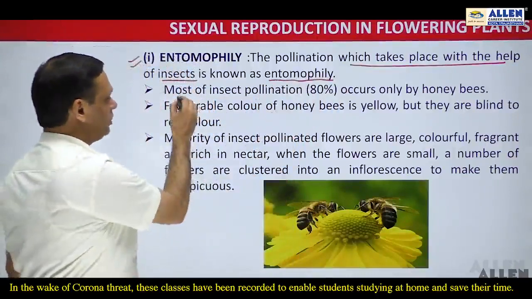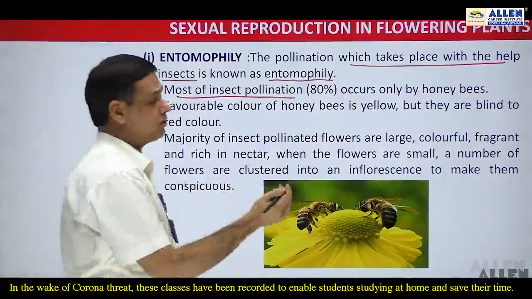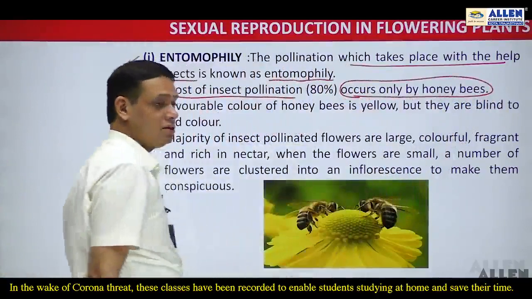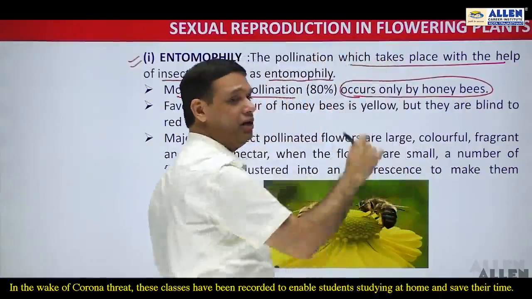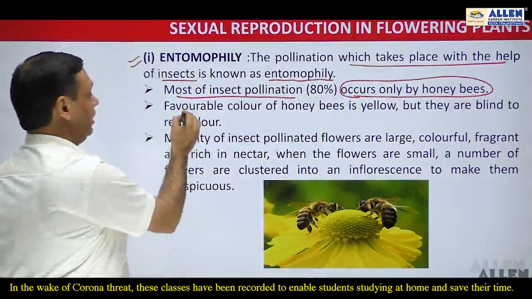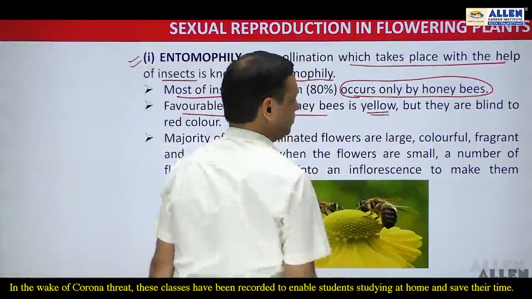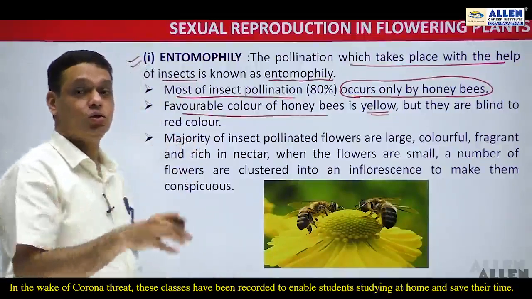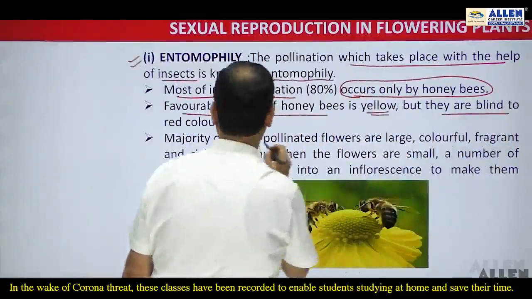And out of this, most of the insect pollination, approximately 80% of pollination, occurs only by means of honeybees. Means honeybee is one of the dominating pollinating agents among the animals. The favorable color of the honeybees is yellow. Generally honeybees are usually attracted towards the yellow color, and they are considered to be blind for red color.